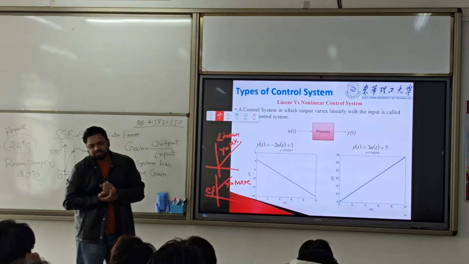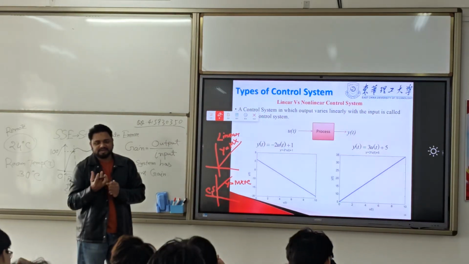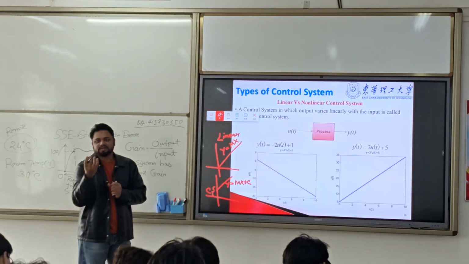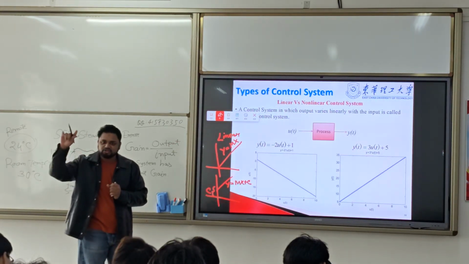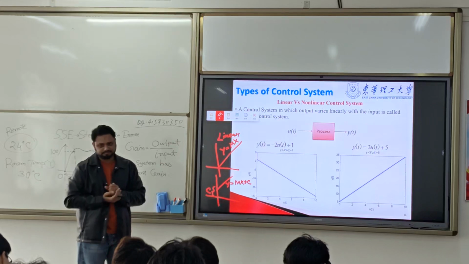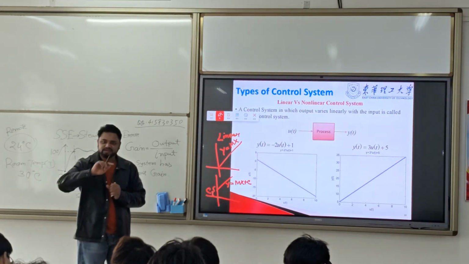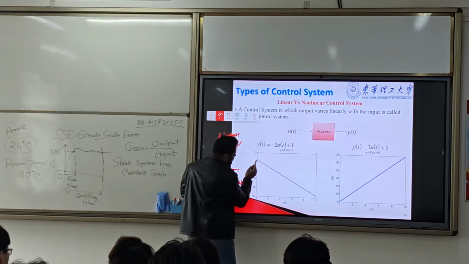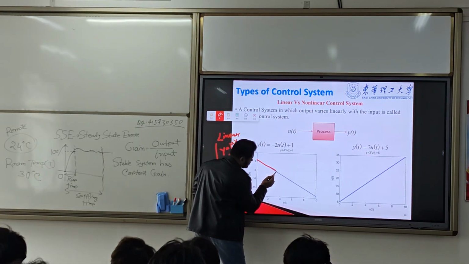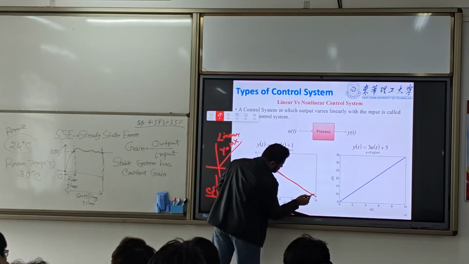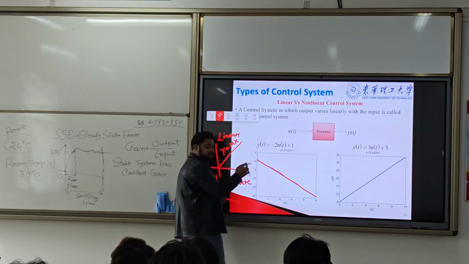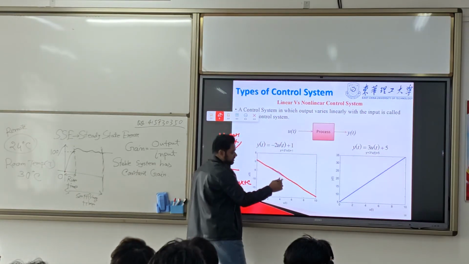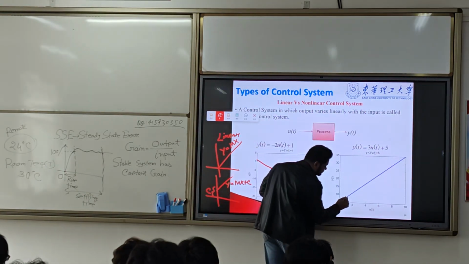Now, a linear control system is where the output is linearly changing for its input. The output is changing linearly, increasing or decreasing. Here it is increasing linearly.